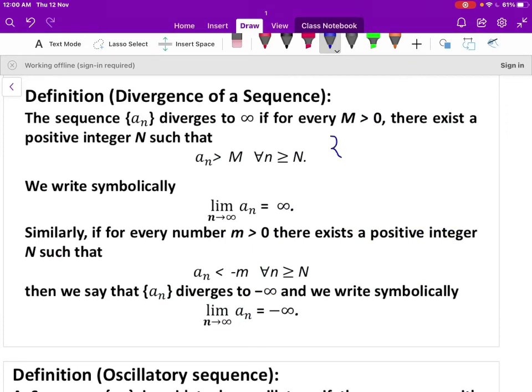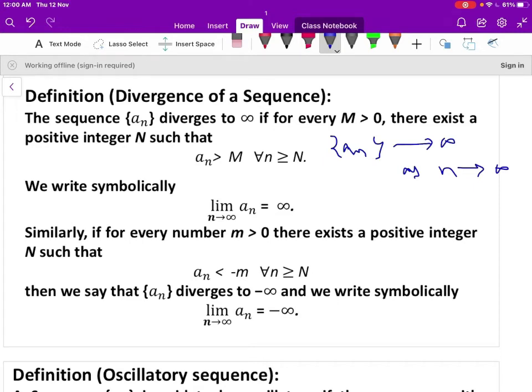Suppose the sequence n approaches infinity, which is not a real number, as n tends to infinity.